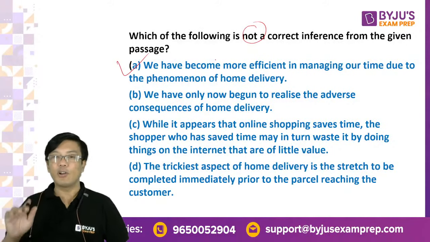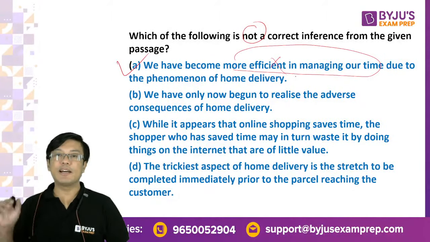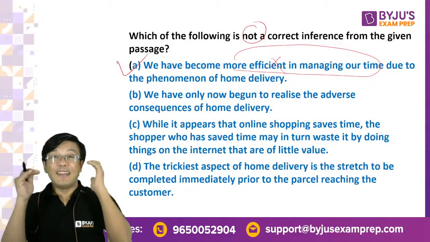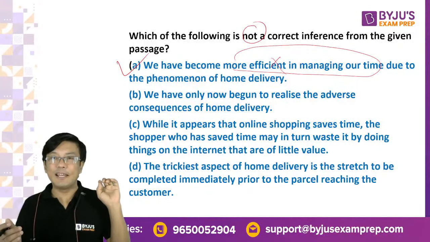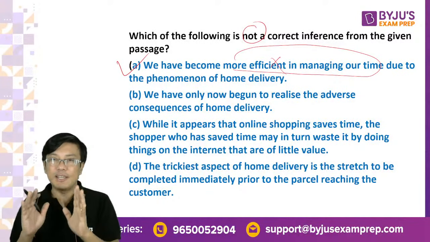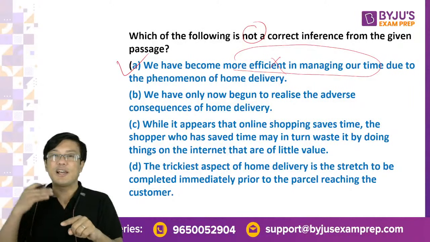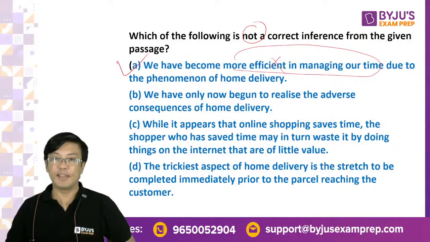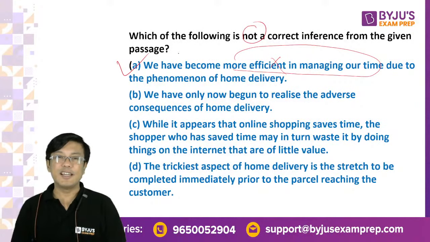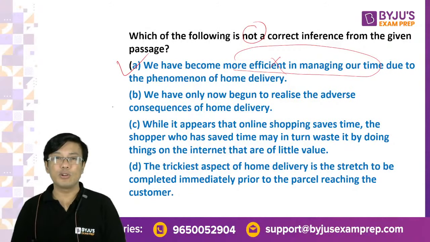Yes, A is not correct, right? We have become more efficient in managing our time. ये पॉजिटिव नहीं बता रहा. The author was telling us that हमें लगता है कि हमने टाइम बचा लिया, लेकिन we wasted. Does it not say in the beginning, right? We think that we have saved 12 minutes, right, by not going to the shop, but then we waste those 12 minutes on the internet. What does it basically mean? It means we are not actually efficient. ठीक है? So he does not tell you any positive of the home delivery industry. So A is the answer. बाकी B, C and D confirm करने के लिए कर सकते हैं, लेकिन you don't need to, if you're very sure about it, A is the answer.